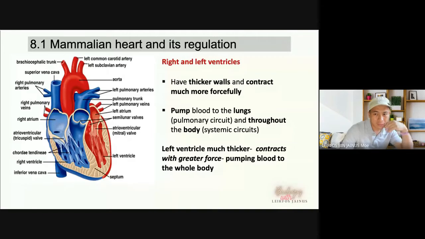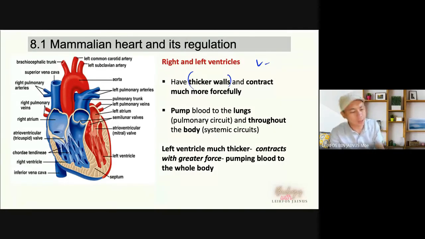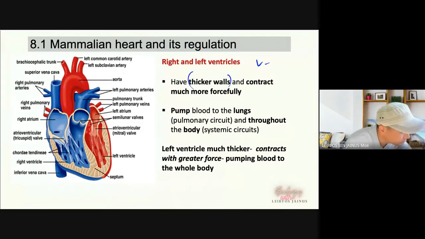All right, the right and left ventricles, compared to the atria, will have thicker walls. If the question asks why the ventricle has thicker walls, the answer is because they need to generate greater pressure.